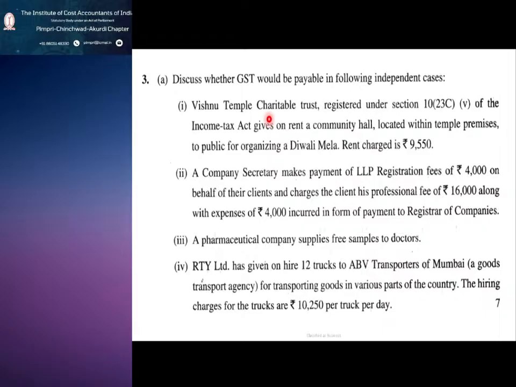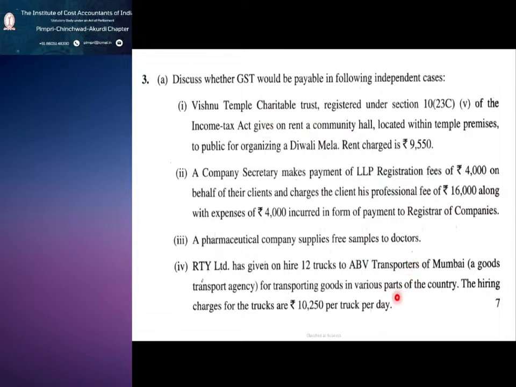That is very important. The first thing we will start with is: discuss whether GST is payable in the following independent cases. Following independent cases means we should remember the exempted services. The first one is a charitable trust.